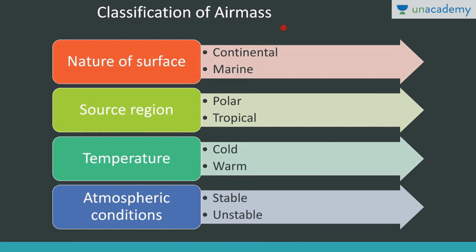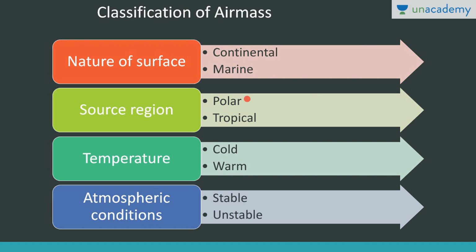So let's discuss the different types of air mass. Classification of air mass can be done on the basis of nature of surface, source region, temperature, and atmospheric conditions. On the basis of nature of surface, it can be classified into continental or marine. I told you they will be formed either over land or sea, not on the margins. So either continental air mass or marine air mass.